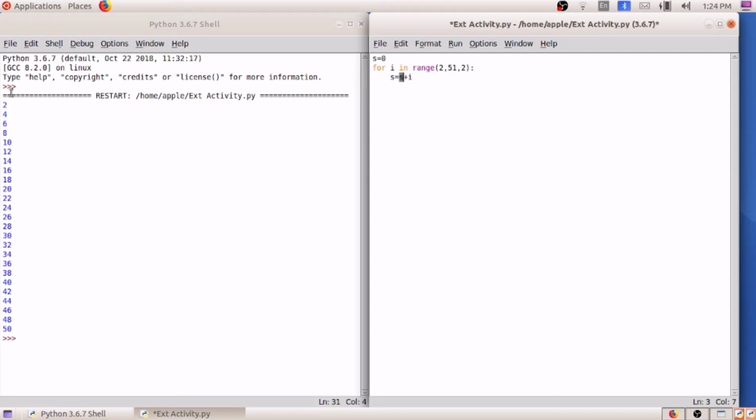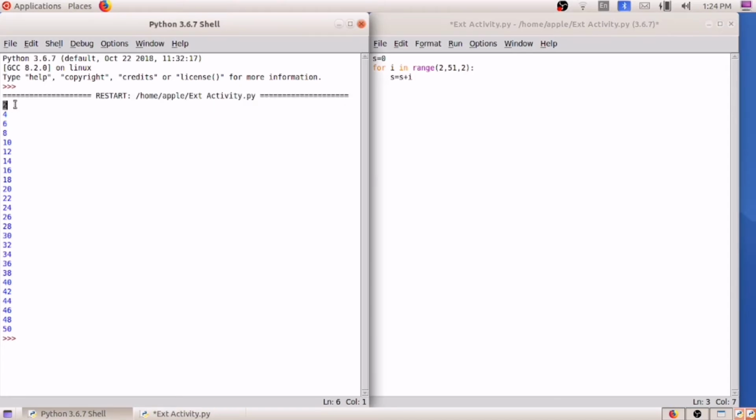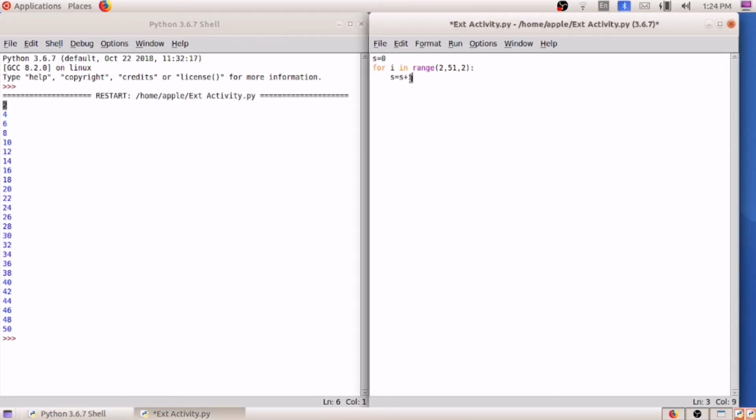First value what is there? It is 2. So in I the value will be 2, and in s the value will be 0. So 0 plus 2, what will be the value? 2. So in the variable s, 2 will be stored.